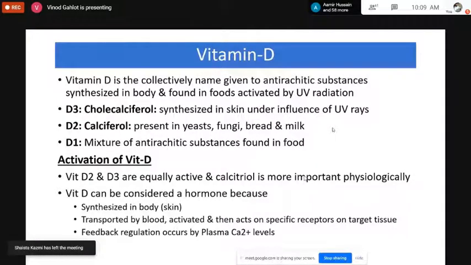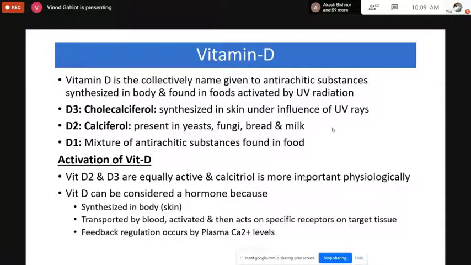So the feedback regulation of vitamin D also occurs by the plasma calcium levels. That means whenever there is a decrease in the plasma calcium concentration, vitamin D is also required to be increased.